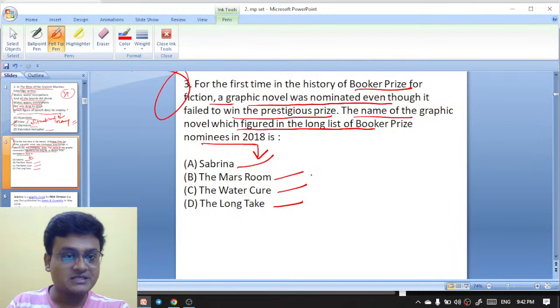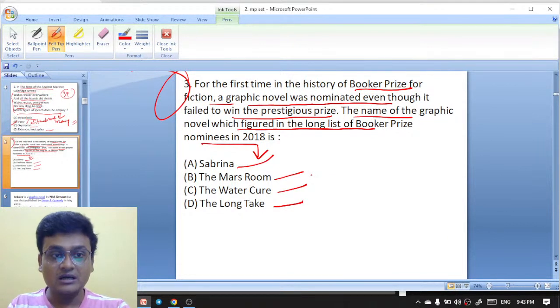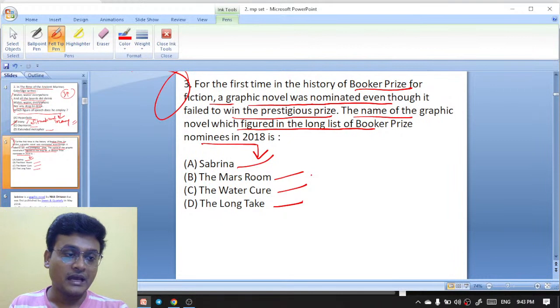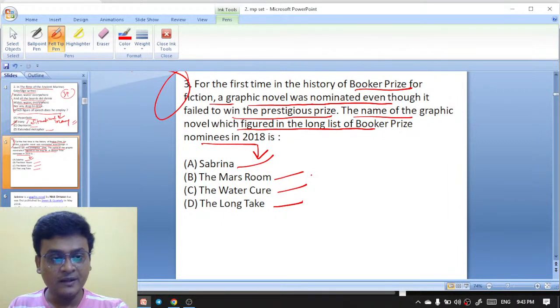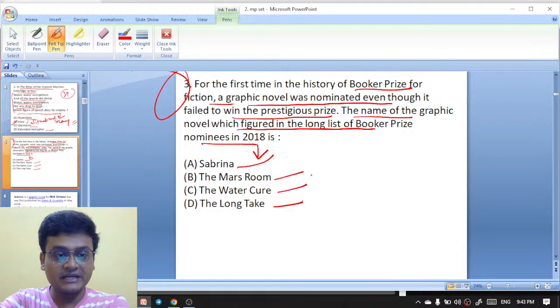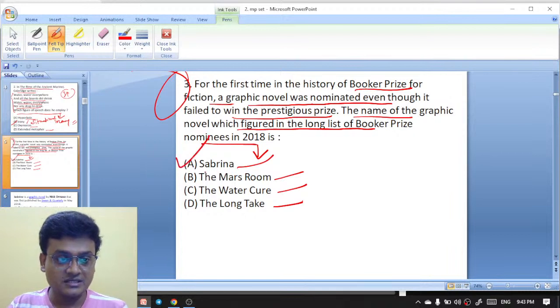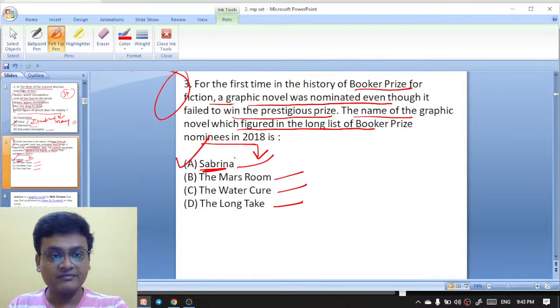You see, for the first time in the history of the Booker Prize for fiction, a graphic novel was nominated, though eventually it failed to win the prestigious prize. Now you have to say the name of the graphic novel which figured in the long list of Booker Prize nominees in 2018. The options are Sabrina, the Mushroom, the Water Cure, the Long Take. Here it is Sabrina. Sabrina is the right answer, the graphic novel which figured in the long list for the Booker Prize nominees in 2018.